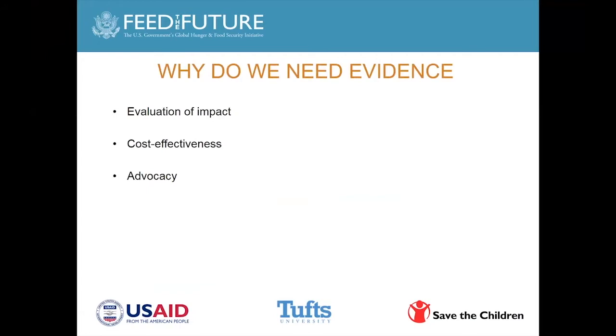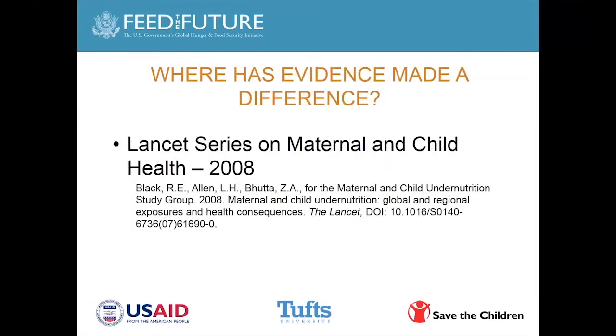I'll use an example that illustrates each of these. In the next slide, I have picked the Lancet series on maternal and child health, the first one in 2008.